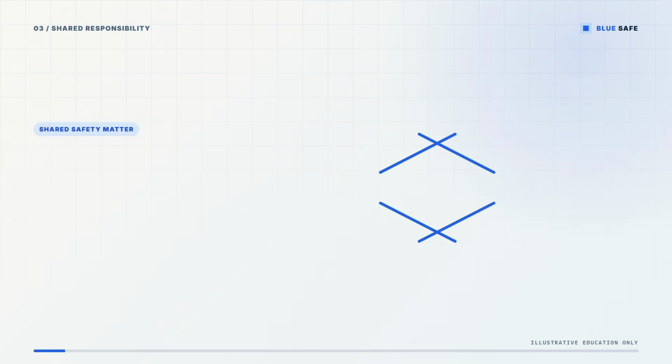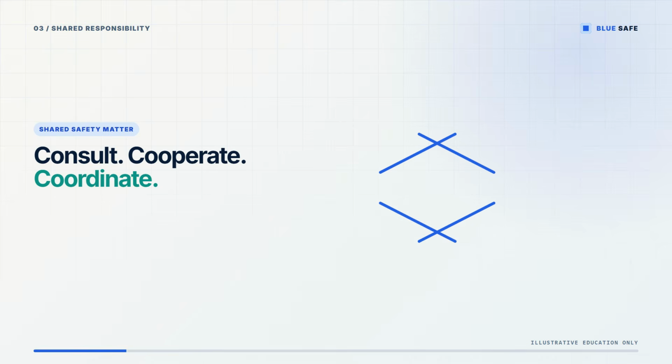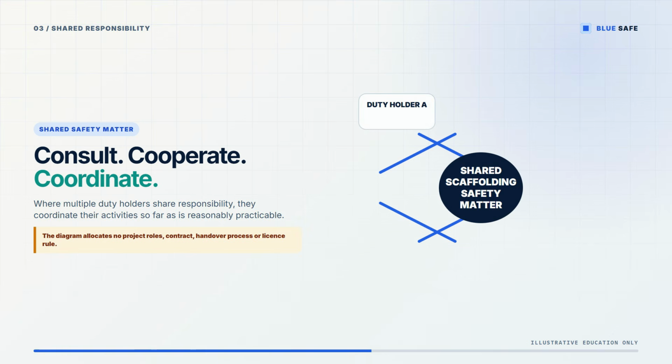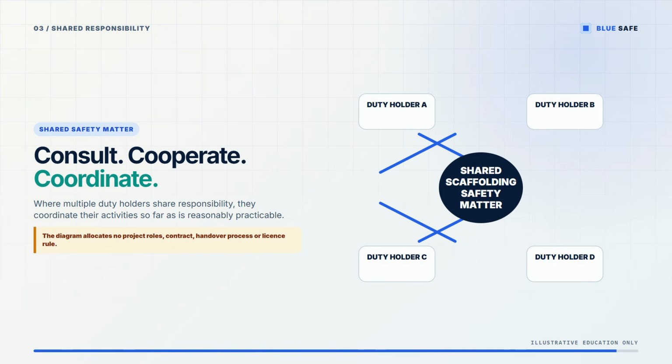Where multiple duty holders share responsibility for a scaffolding safety matter, they must consult, cooperate, and coordinate their activities so far as is reasonably practicable. Separate duty holder nodes connect to one shared matter. The diagram does not allocate project roles. It shows only the approved coordination claim, without adding a contract, handover process, license rule, or site instruction.